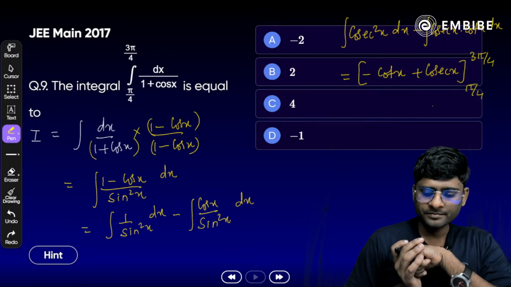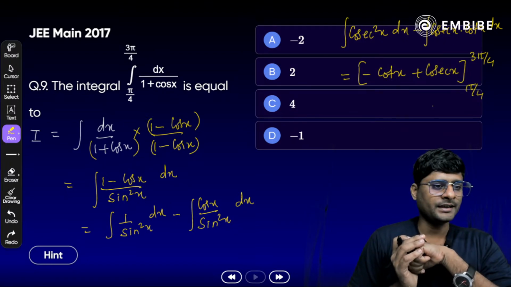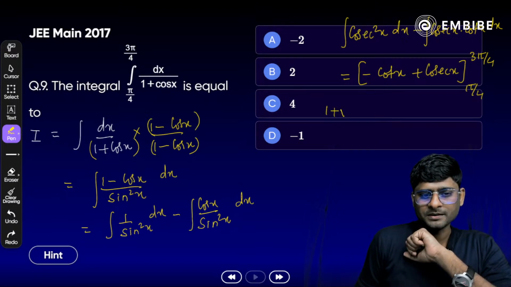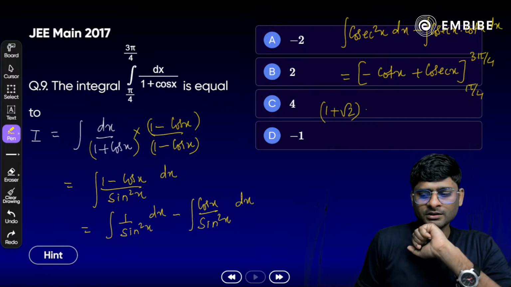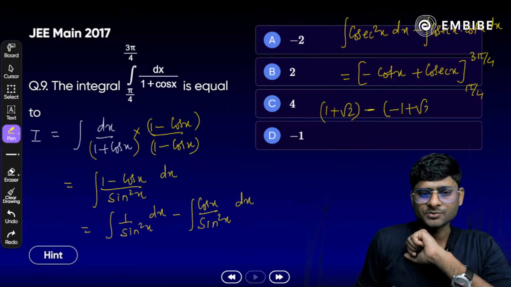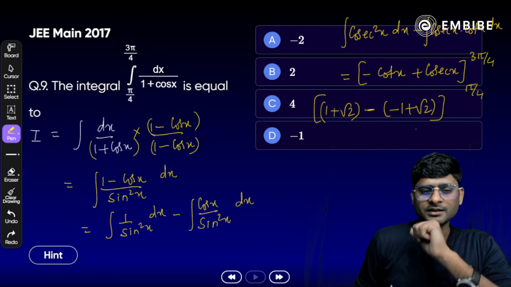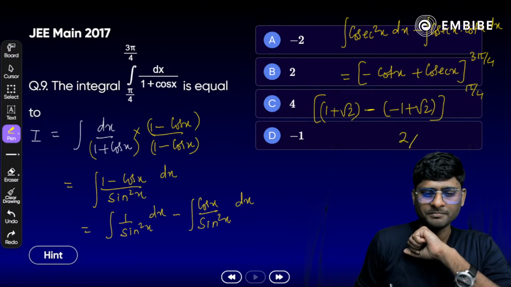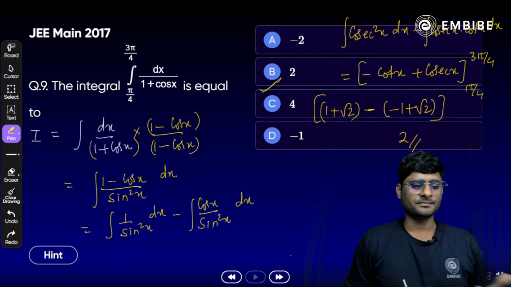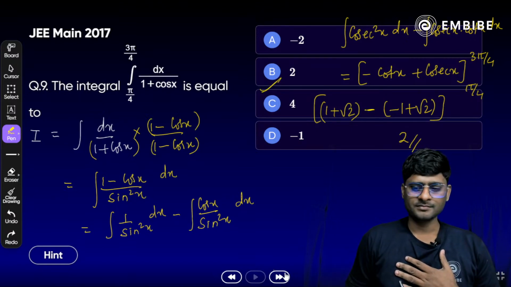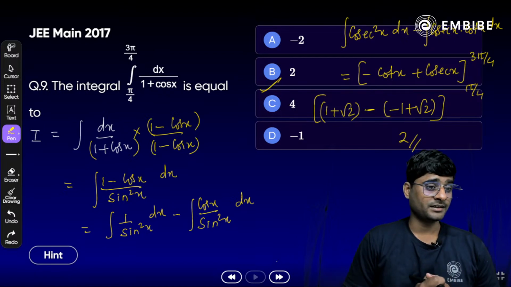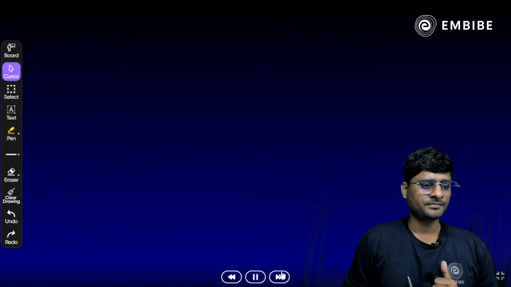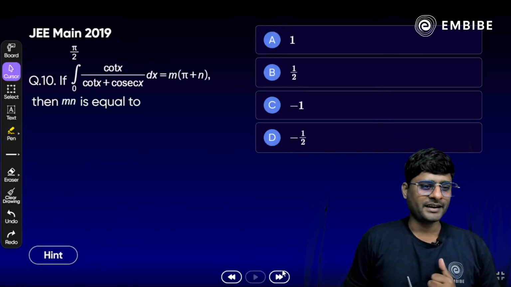Take your time. Okay. Yes, what will be the answer? 1 plus square root of 2 minus minus 1 plus square root of 2. That is what? Yes, square root 2 cancel out. 1 plus 1 is 2, that is the answer. Option B is the right answer. Okay? Yes. Exactly. इस टाइप के भी क्वेश्चन आपको मिलते हैं. काफी इजी है. Yes, option B is the right answer, correct answer. Okay. Time to do the next part here.